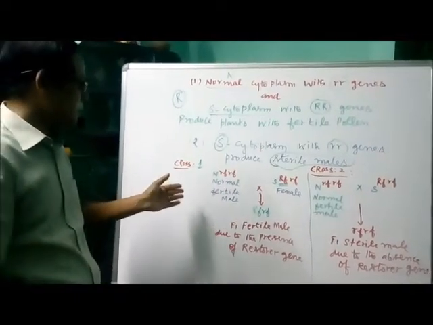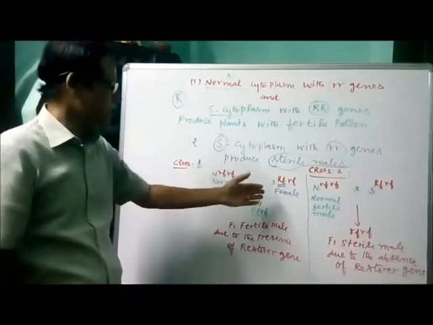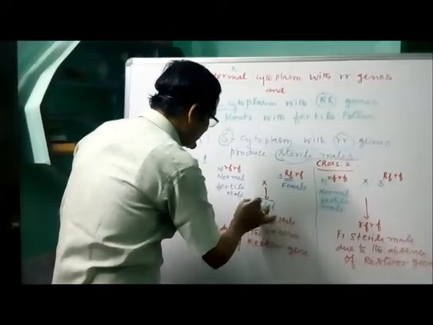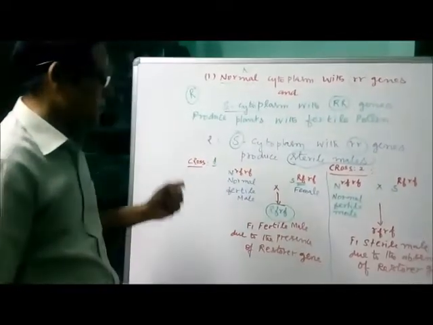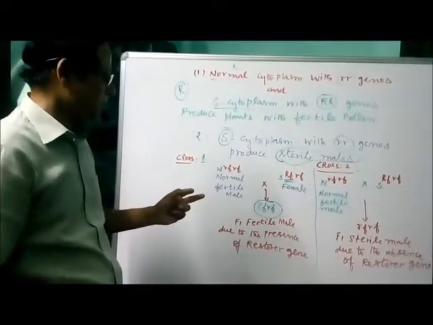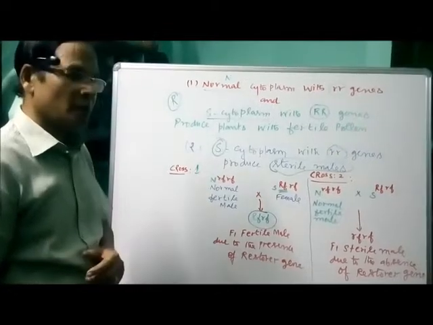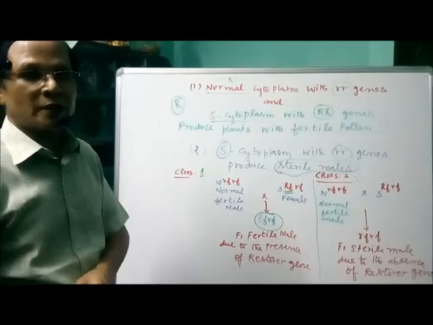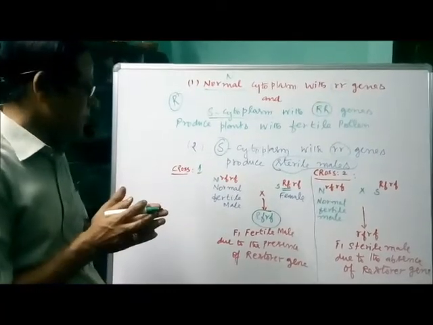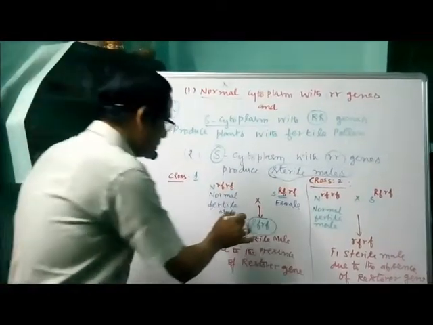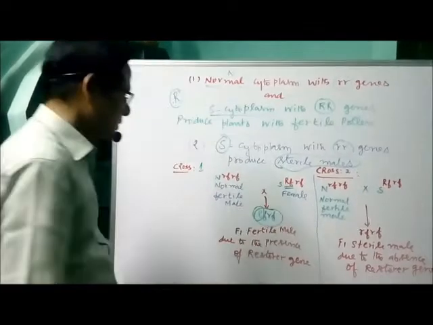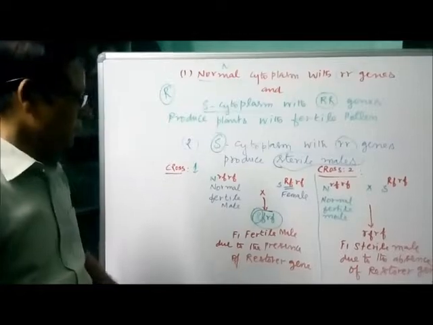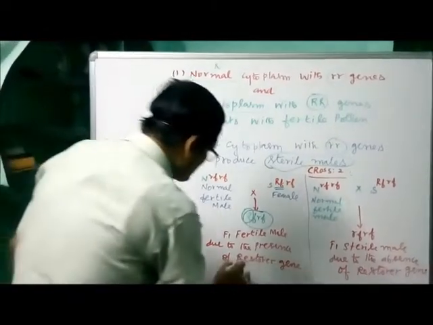So a cross is effected between a normal fertile male and a female with the following genotypes. Now we are getting the plant with this genotype, that is heterozygous, capital R, smaller r. Now this F1 male is fertile in nature. This is because of the presence of one dominant gene, namely capital R.